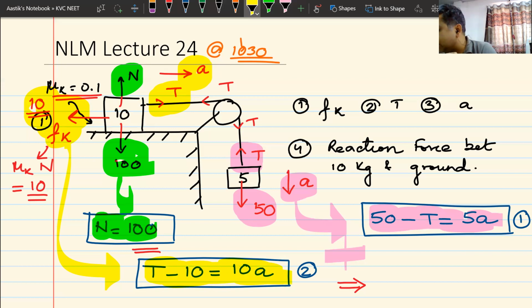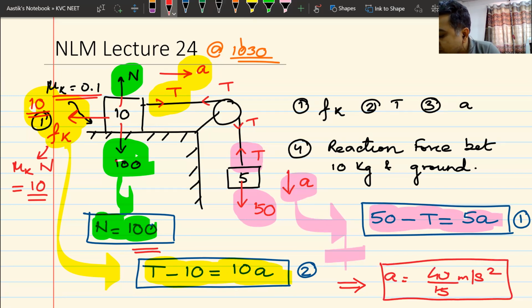Add these two equations, you should get the value of A. I think wrong color. I think you will get this answer. Acceleration will be equal to 40 by 15 meter per second square. Solve this and you will be getting this answer, 8 by 3 meter per second square.